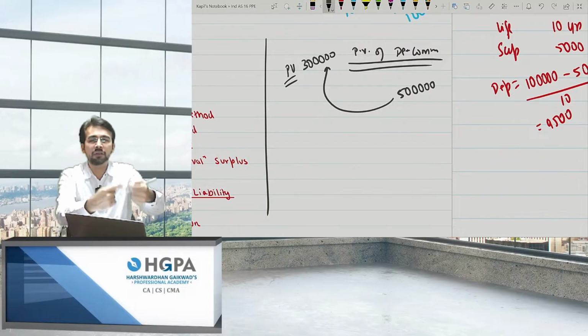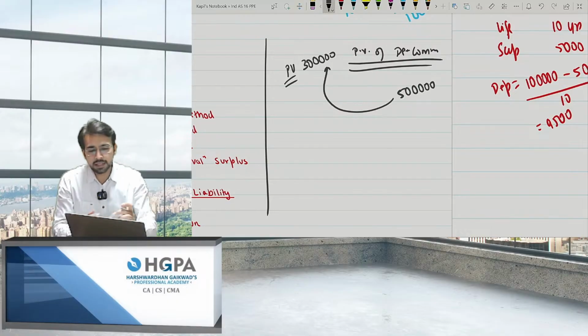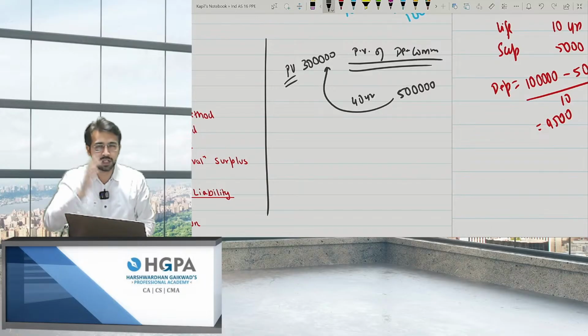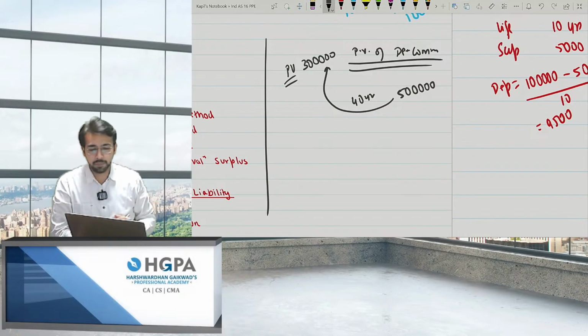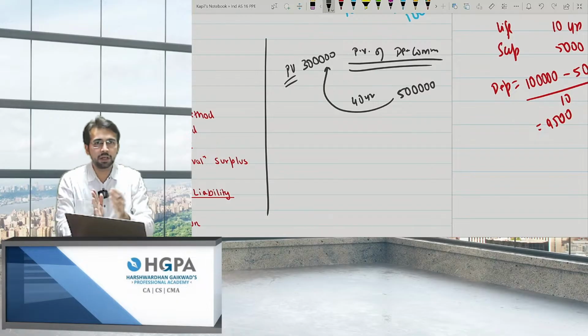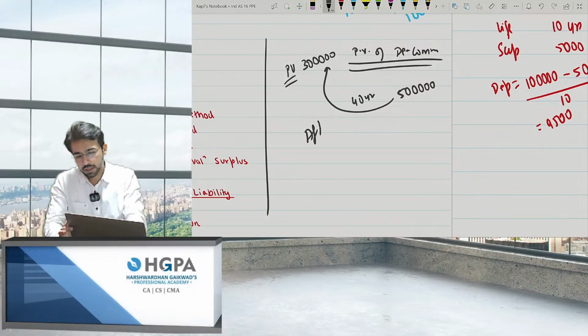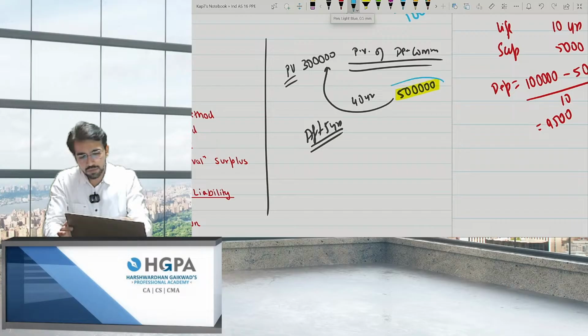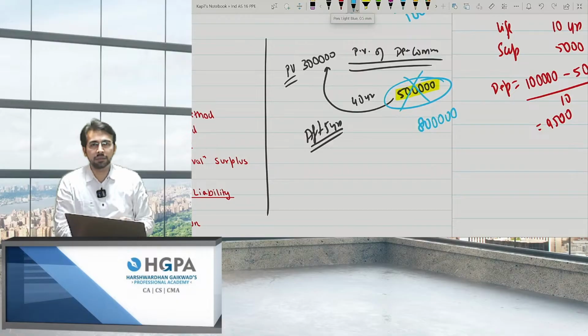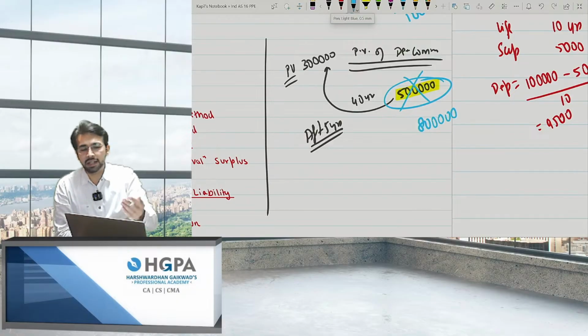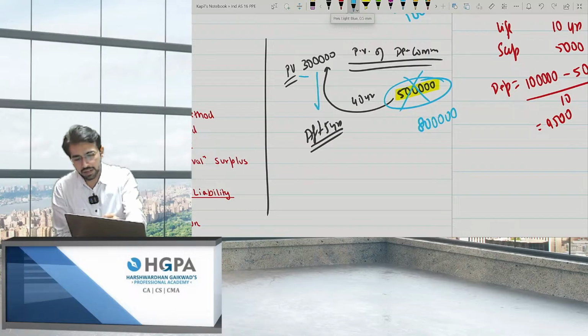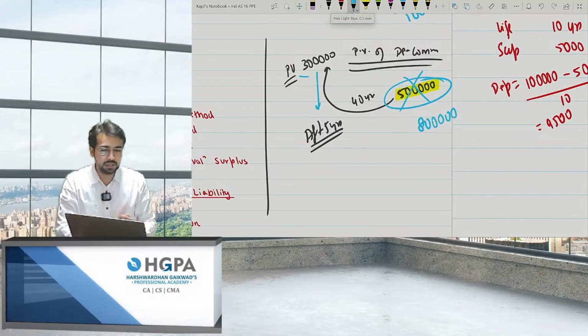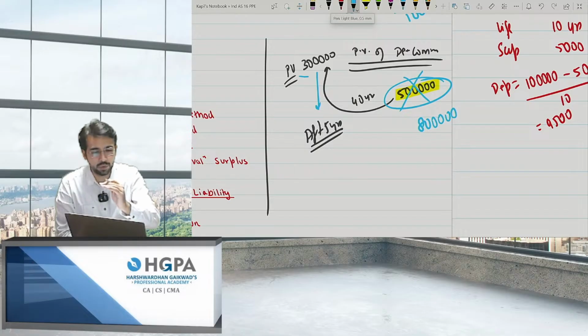And then every year you will unwind. Let's say the life was 40 years, and after 40 years you have to pay 5 lakh rupees, 40 years is a huge time. So every year you will unwind. But after 5 years, you came to know that this cost will not be 5 lakh now. This will be 8 lakh now. Obviously it got increased, right? So by what amount it will increase? It will not be 3 lakh because you have unwound it. So how to calculate the amount, I'll tell you afterwards. I'll take an example and explain the entire concept.